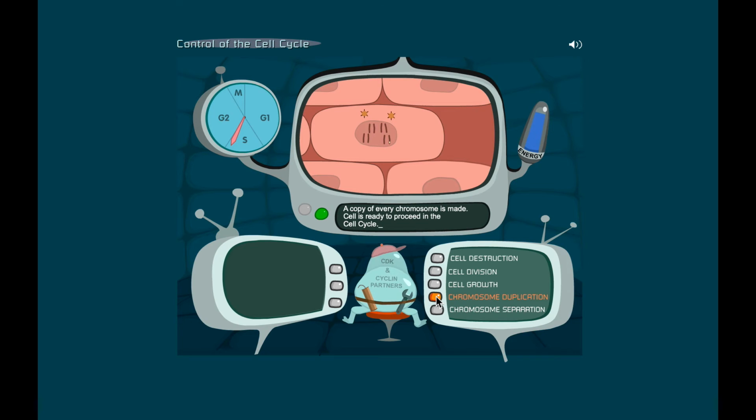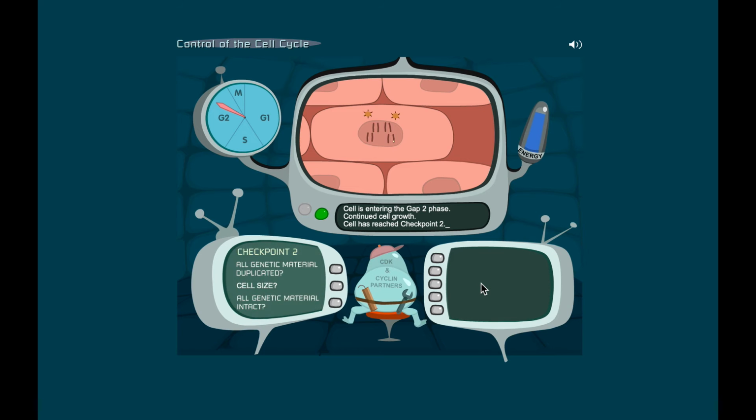All right. So we're now in G2. Says cell is now proceeding at G2. Read the information on the control screen to the right. Select the event that must occur in G2. Well, we know in G2 that we got to do more growing because it's a growth 2 phase. So we enter there. We got a green light. Continued cell growth. Look at that. The cell got a little bit longer from left to right.